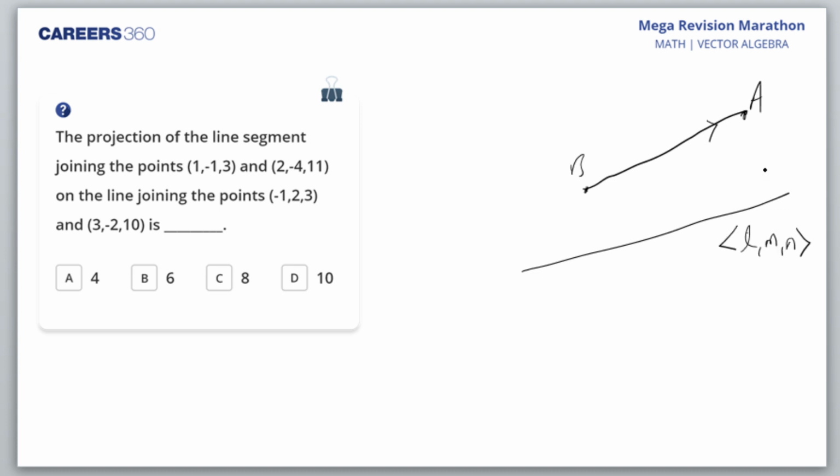Rupa Mandal, please refresh the page. Deepshikha, -3/2. What's that -3/2? So if you drop a perpendicular from B on this line, and if you drop a perpendicular from A on this line, whatever is the distance from this foot of perpendicular to this foot of perpendicular, this is known as the projection of AB on the line. Okay.